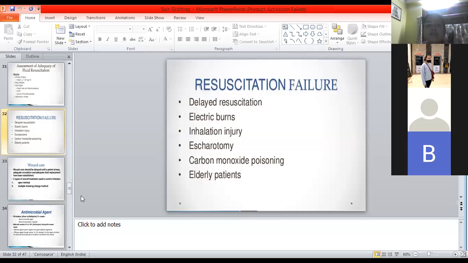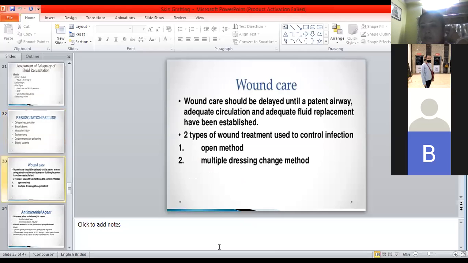Okay. Now next is wound care. Some of the things I have already taken before, just to have a look here. Wound care should be delayed until a patent airway, adequate circulation, and adequate fluid replacement have been established. Our priority should not be on the dressing of the patient. Our priority should always be A, B, C, right? Airway, breathing, circulation, fluid replacement. So that should always be your target. Whenever you receive a burn patient, always remember our priority should be patent airway, adequate circulation, adequate fluid replacement.